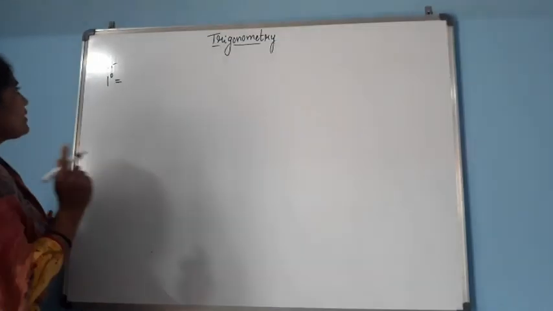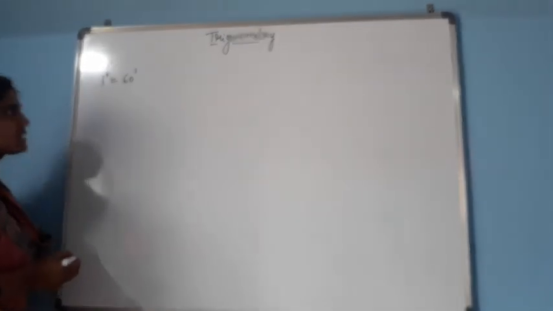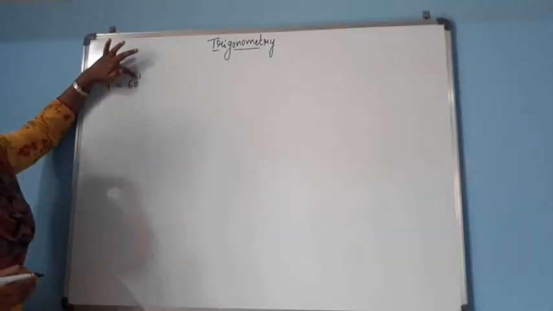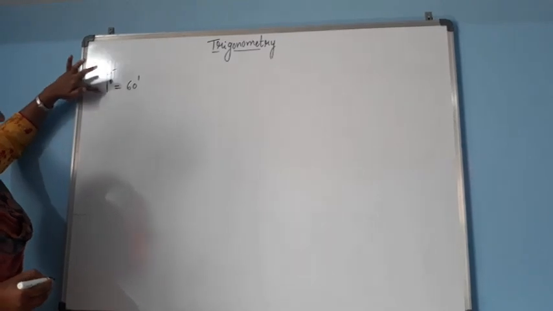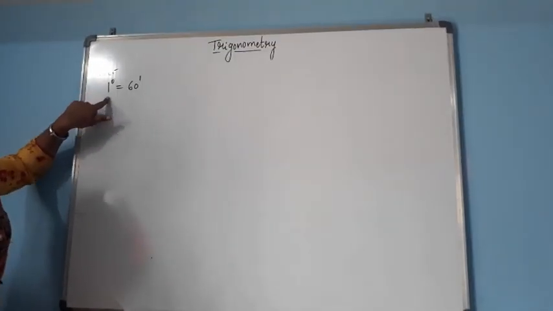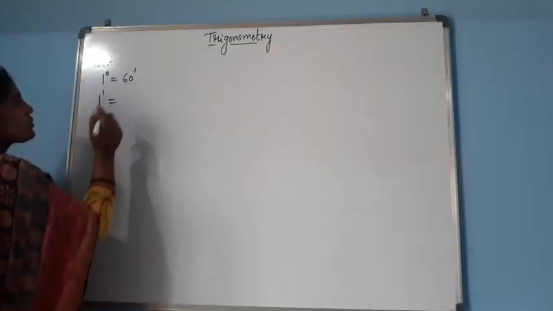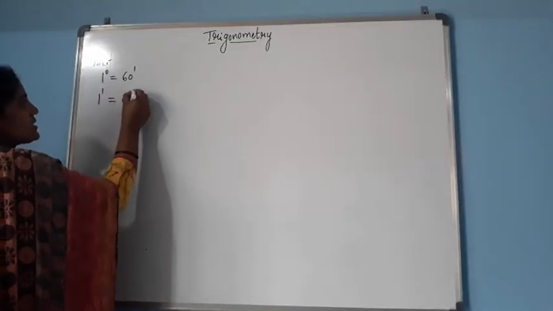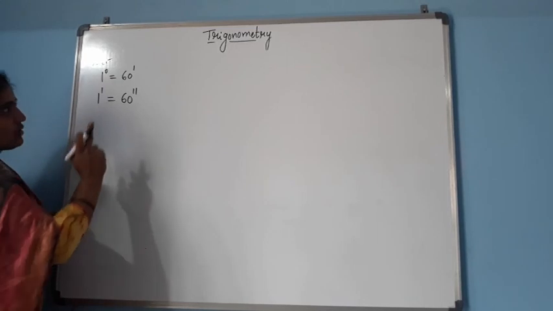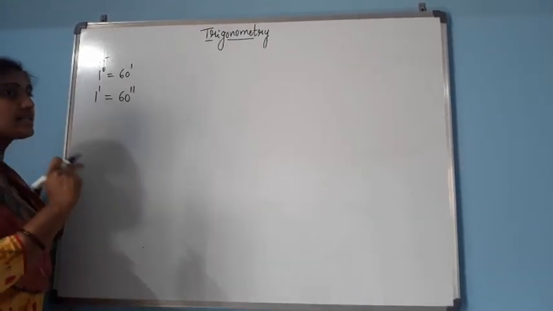If I want to convert this degree to minutes, it is 60 minutes. This dash denotes the minute. 1 minute is equal to 60 seconds. If there is one dash it is minute, so a double dash means seconds.